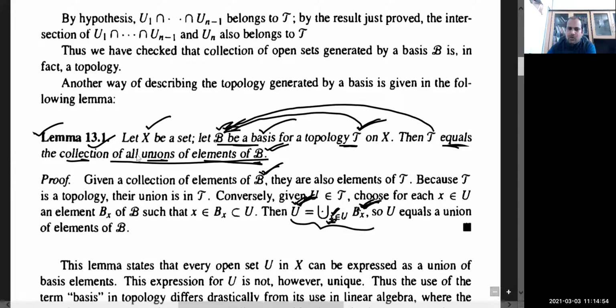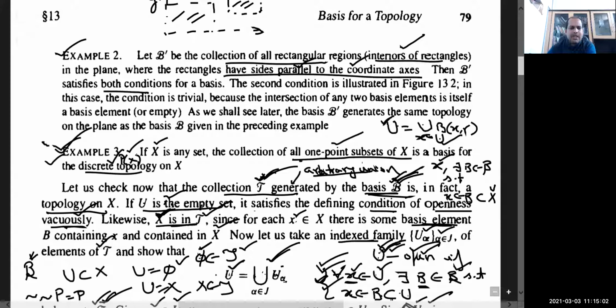Now, some examples of basis. We have seen this also. I explained that if on any set we have the discrete topology, then the basis for that discrete topology is the collection of all one-point sets. So the basis for the discrete topology is basically the collection of all singletons {P} where P belongs to X. It is not possible to list the entire power set, because if X is infinite, then the power set is bound to be infinite.